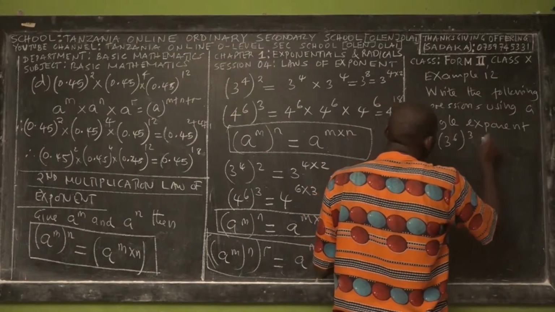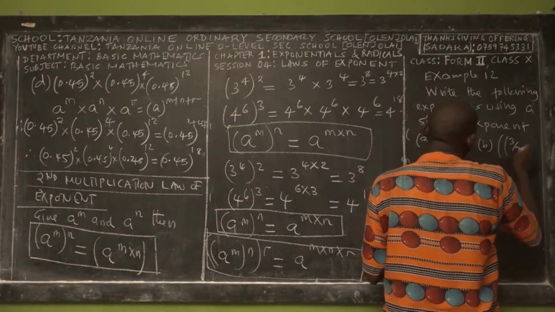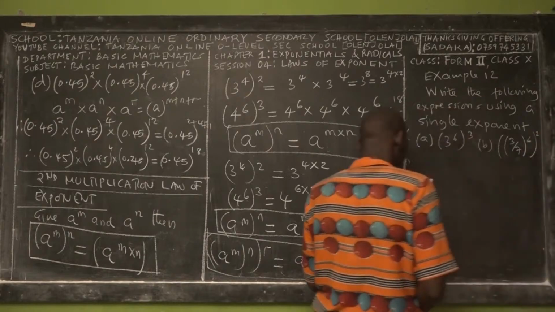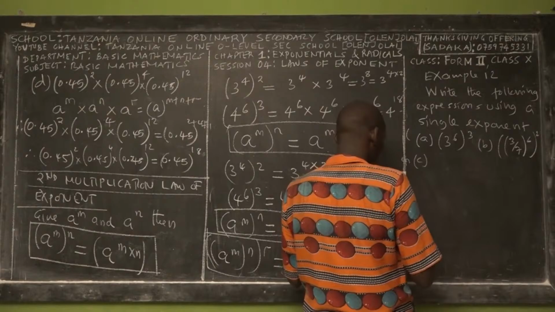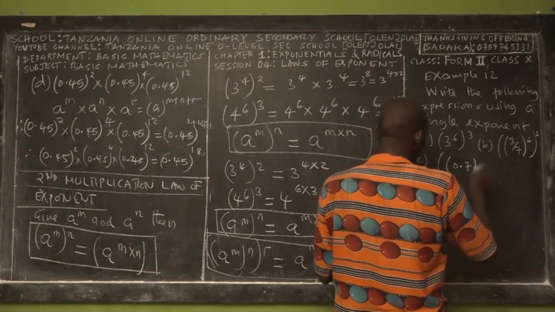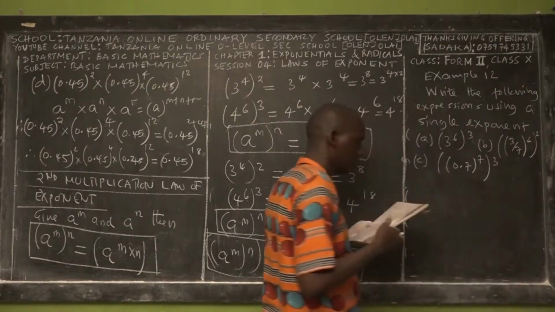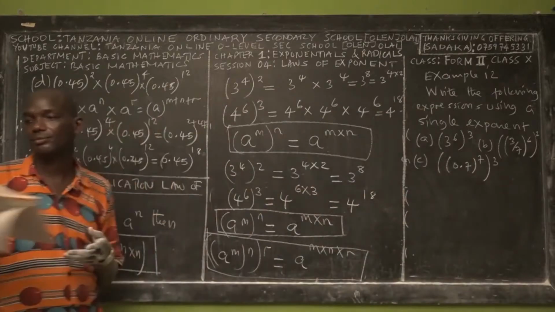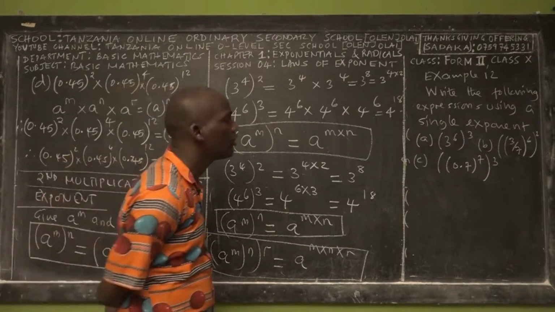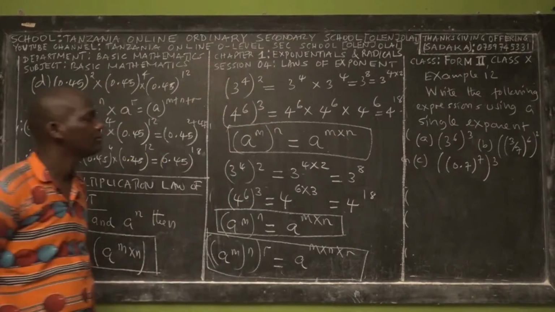A is 3 power 6, then exponent 3. B, we have 3 over 7 power 6, power 2. And C, we have 0.7 power 7, power 3. That's the question we have. And all of those questions come from your secondary basic mathematics book 2. Okay? Solution.